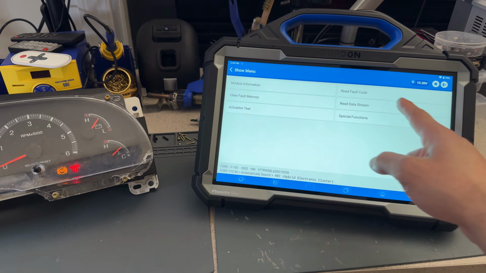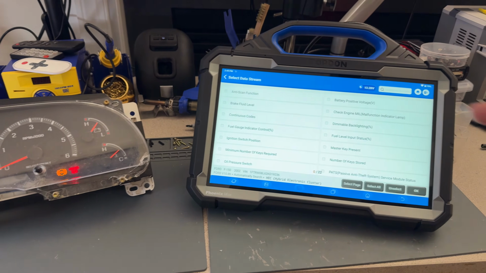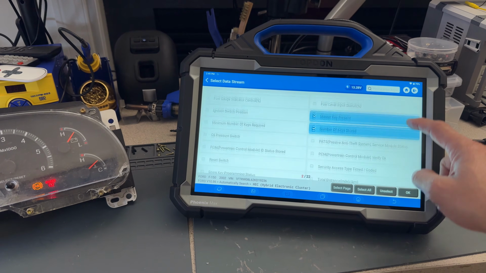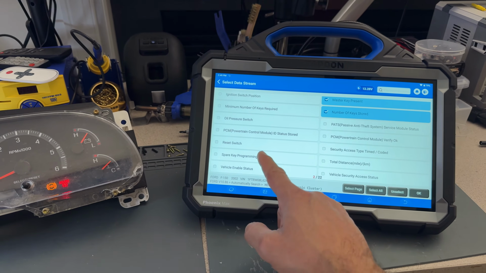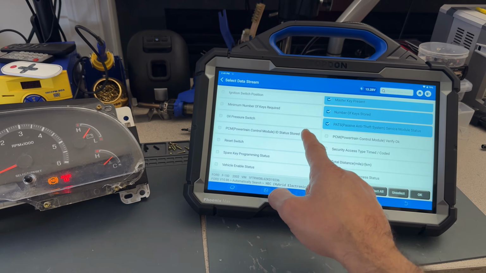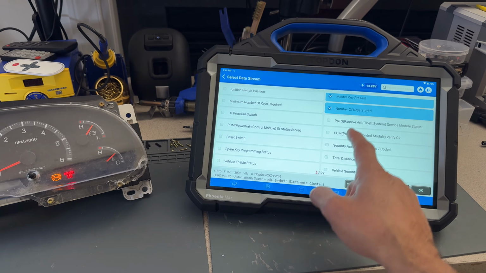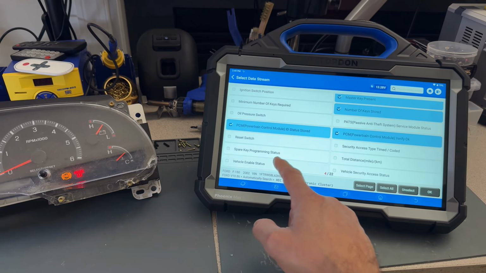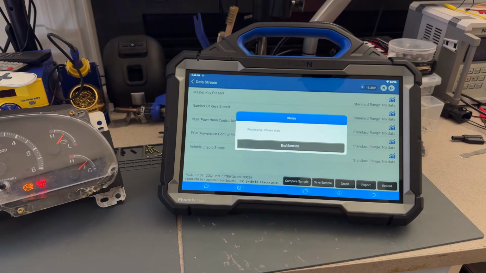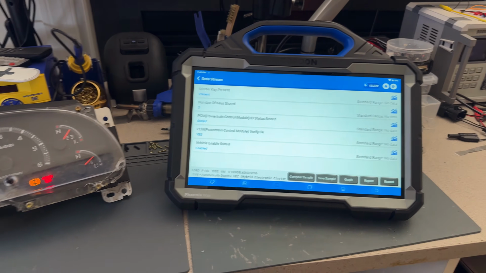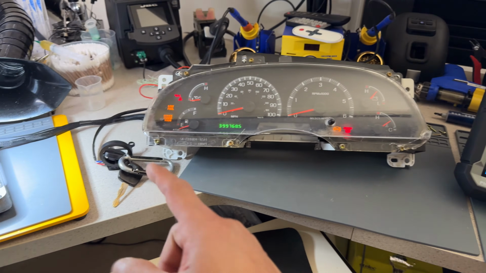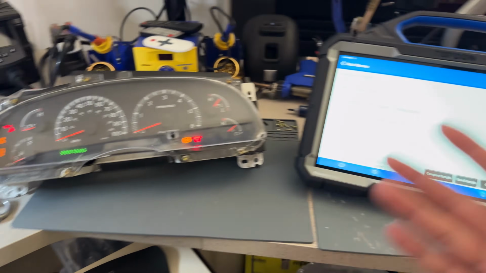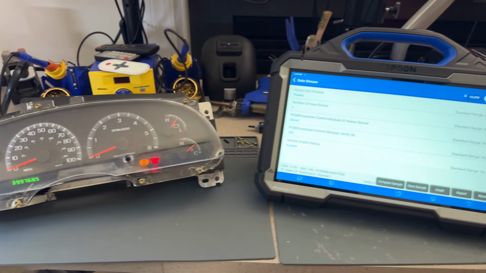Okay, so we're going to go into read data stream. Well, I'm actually in the cluster. So we're going to go master key, number of keys stored, and let me just see, this one, powertrain verification and vehicle enable. All right, so we have everything. As you see, this is still showing us a master key present. So both of these keys are now master keys and they are stored in the instrument cluster.